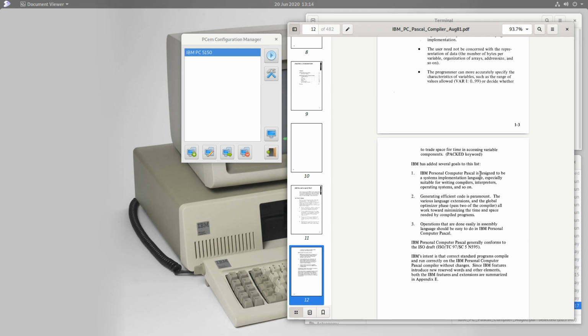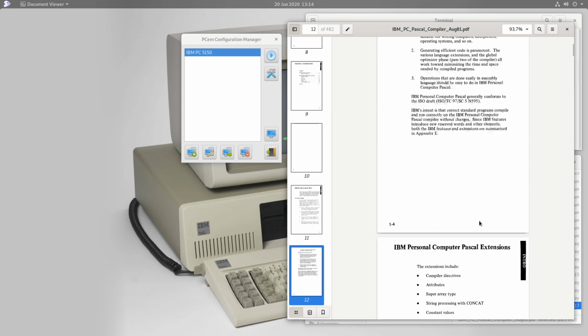And so things like Windows NT and all of the later versions of Windows are largely written in C, and a lot of the software which is run on those environments is written in C or in languages derived from C, like C++ or C#. But anyway, back in 1981, IBM seems to have gone to great lengths to get Pascal into that position. And so we're going to have a look at that compiler today.